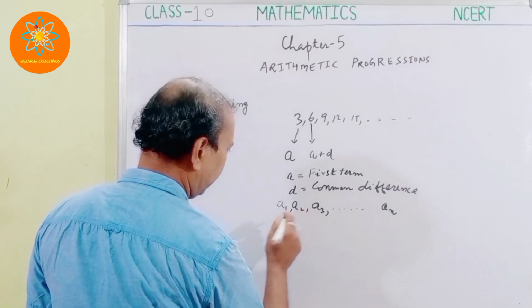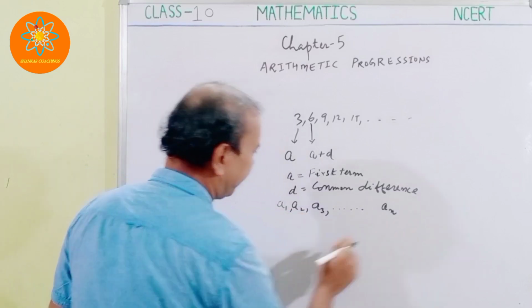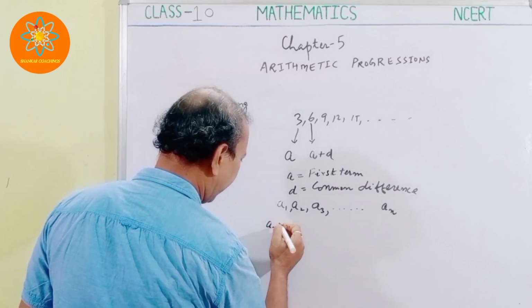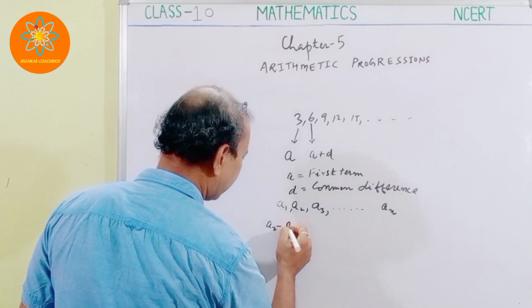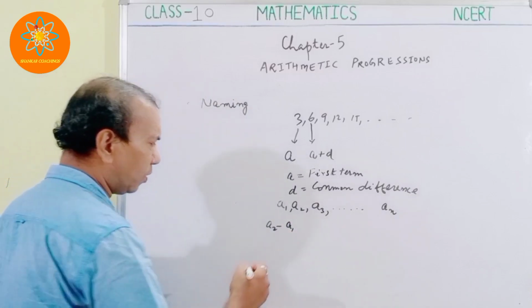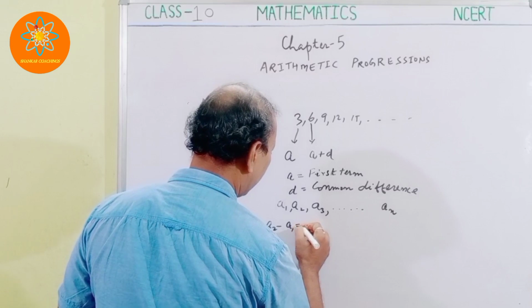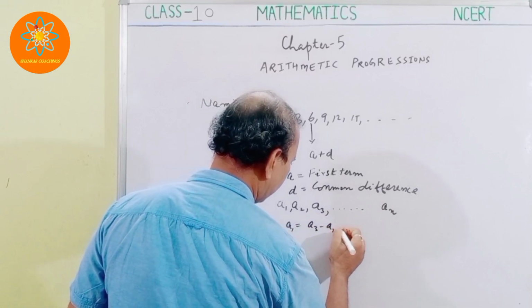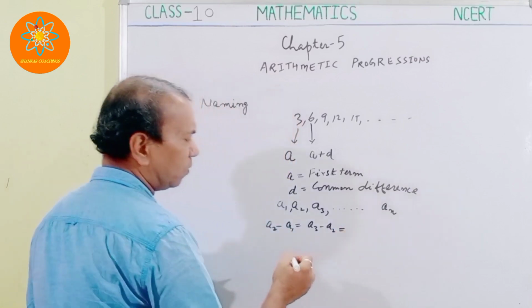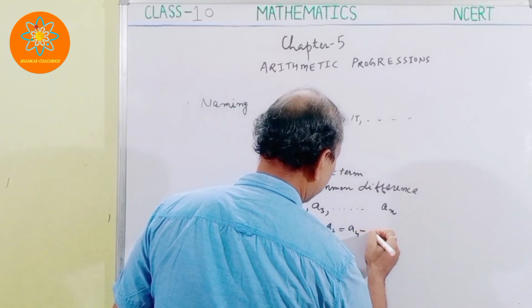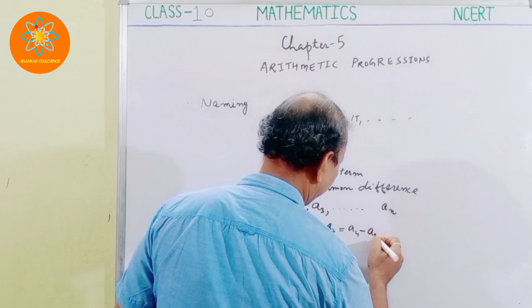That means if the pattern is like this, A2 minus A1 will be equal to A3 minus A2, and this is equal to A4 minus A3.